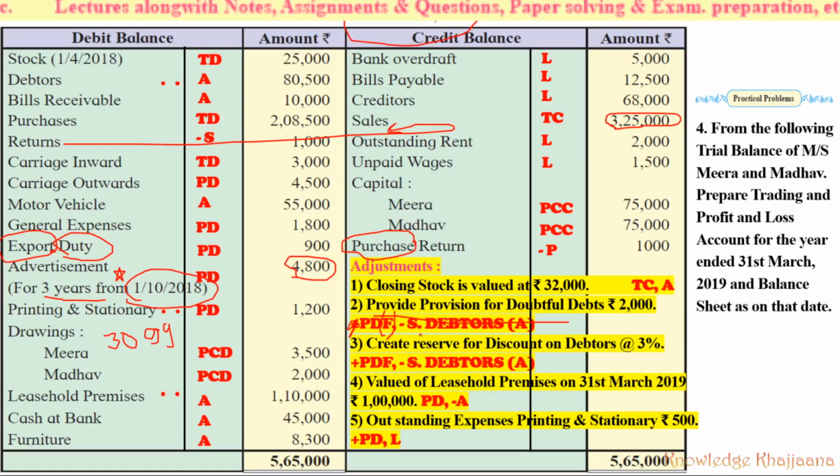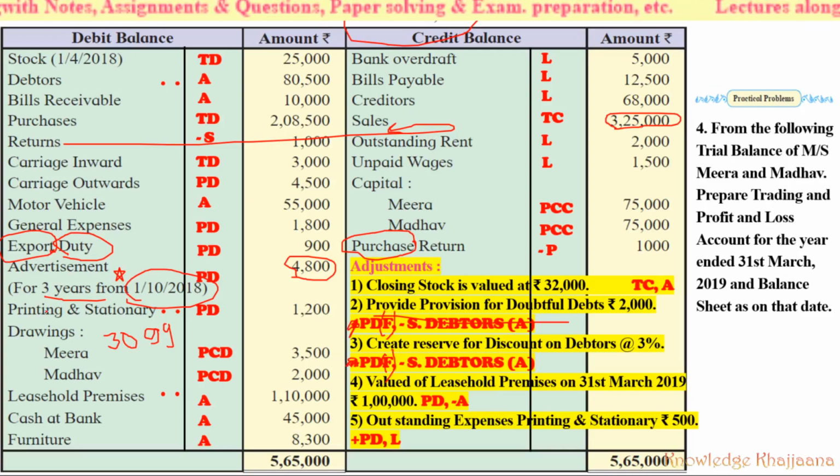Okay. Next, create reserve for discount on debtors at 3%. Again, what do we usually do? We add this reserve for discount on debtors to the bad debts on the profit and loss account debit side as per the formula, because these are new reserves. But here, as the bad debts are not given, you have to simply record the reserve for discount on debtors at 3% on the profit and loss account debit side without adding to bad debts.